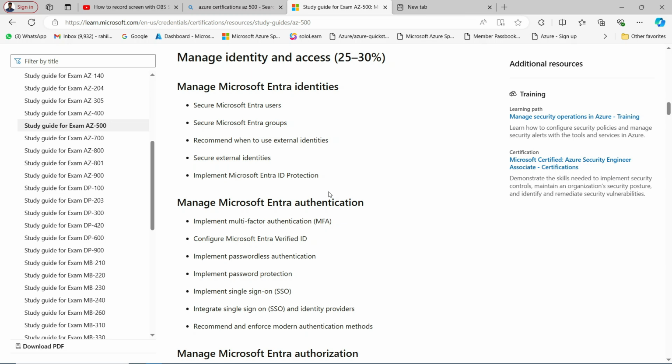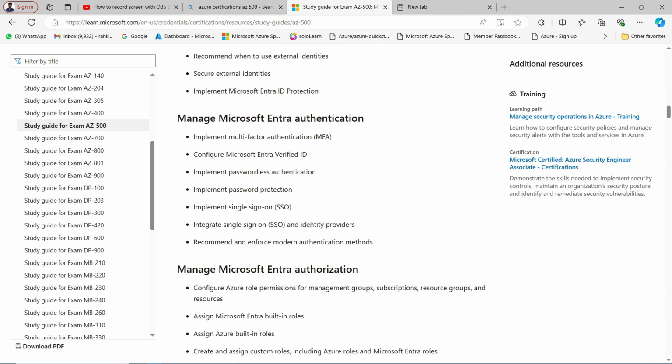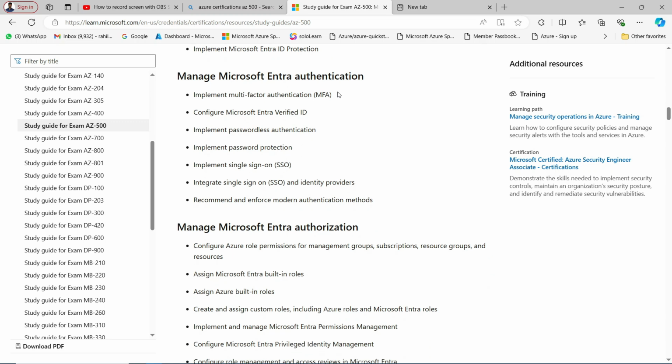Just think about it. If you are going for this, then completely focus on identities, Azure Active Directory, Azure Security Center, and Azure Sentinel. Once you move forward, we have MFA, implement multi-factor authentication. That is very easy if you have enough experience, so we all know how to configure MFA.